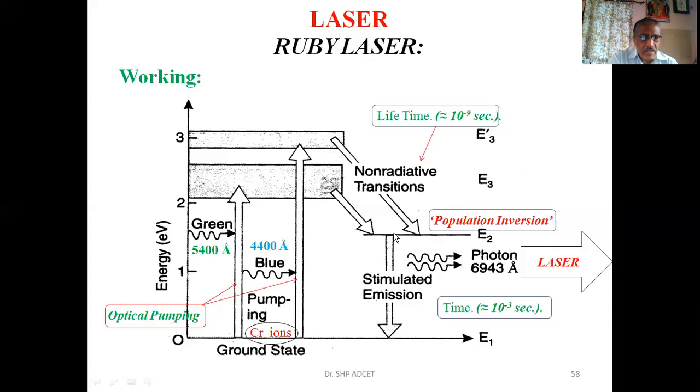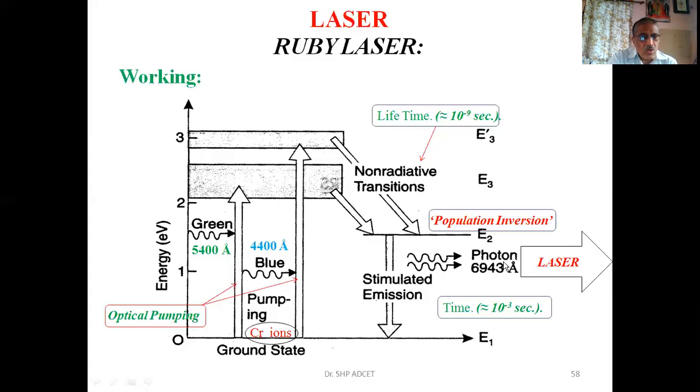The atoms lying in this orbit have to come to their lower level, the initial orbit. During this process, they are stimulated to go down from the first level to the ground level, from energy E2 to E1. The excess amount of energy, that is E2 minus E1, is given out in the form of light.